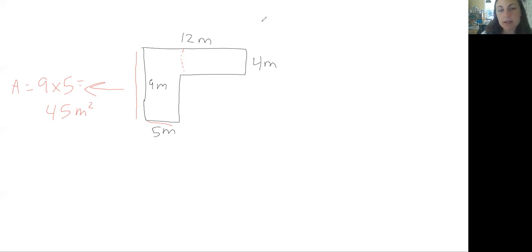The second rectangle, now we know the length of the top is 12 meters. And so because this side is 5 meters, that means this side has to be 5 meters. And so in order to find the difference between 12 being the whole length of this side, take away the 5 meters, we get 7 meters. And so finding the area of this rectangle is going to be 7 times 4, which is 28 meters squared.